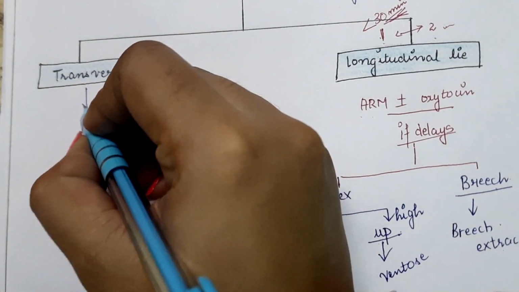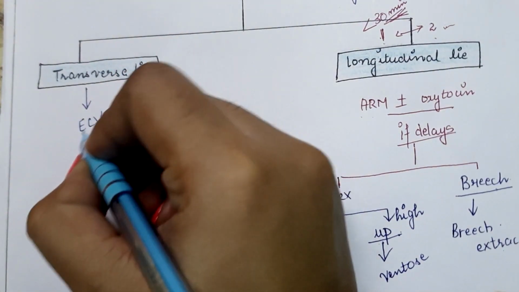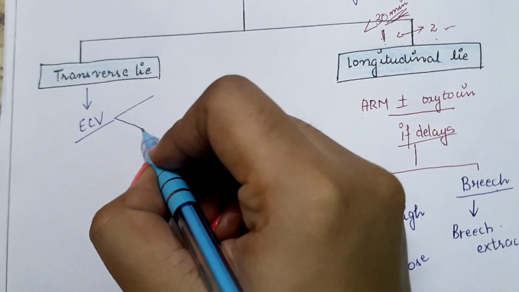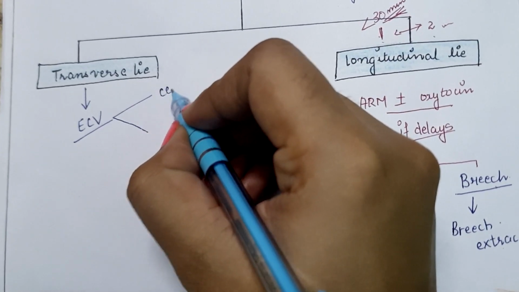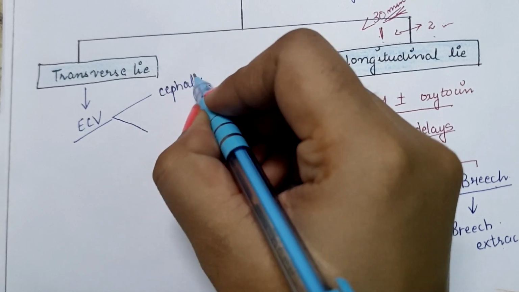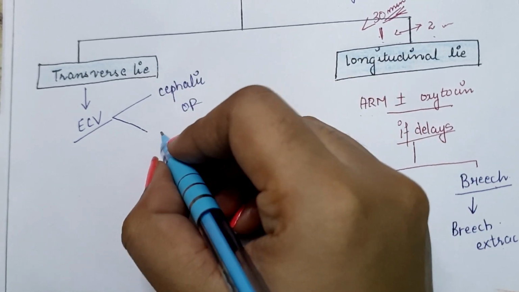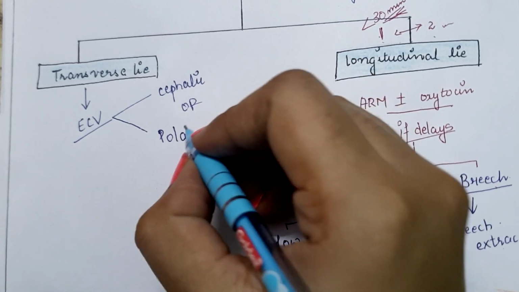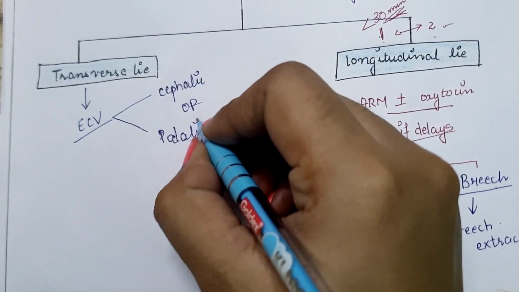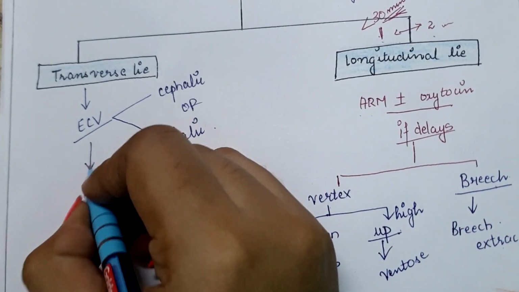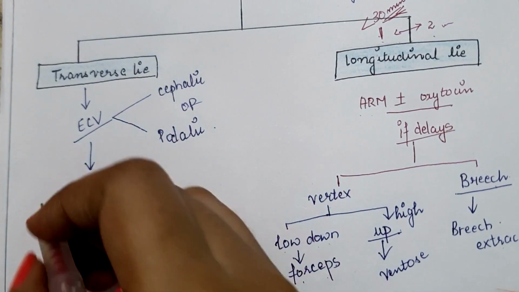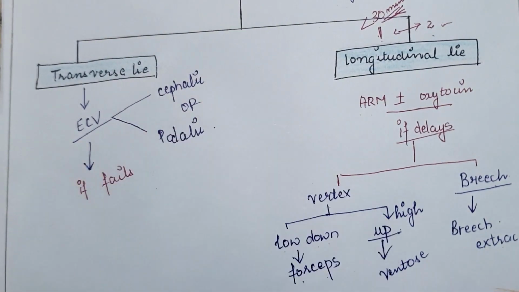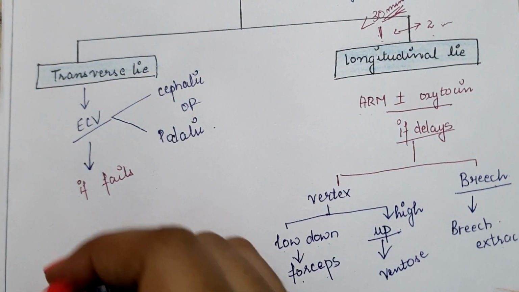Next, in the case of transverse lie, try to do the external cephalic version, that is, try to change the transverse lie into a longitudinal lie with either cephalic presentation or podalic presentation, meaning vertex or breech. But if the external cephalic version fails, then what to do?